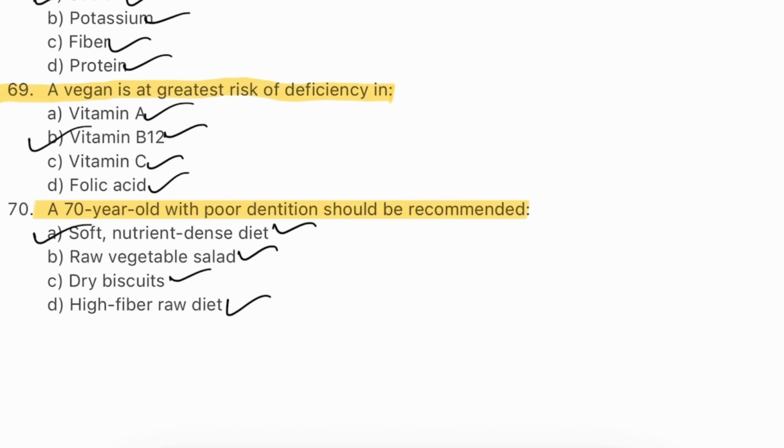Soft foods like porridge, mashed vegetables and soups ensure nutrition and ease of eating. They should be energy and protein dense to prevent malnutrition. Avoiding hard, dry or tough food improves compliance.